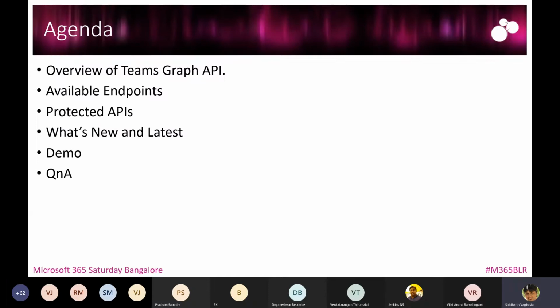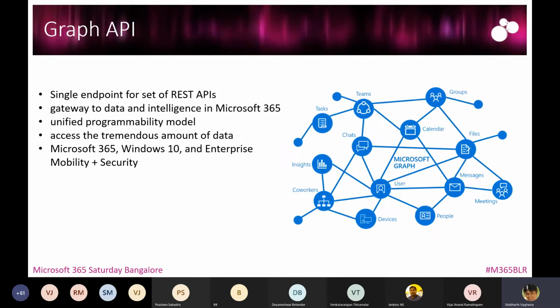So today's agenda: we'll first see the Teams Graph API overview. Then we will see the list of available endpoints. Then we'll talk about protected APIs within Teams Graph API. And we will see some of the latest and new endpoints which are available. And then we will see a demo of how to automate a team lifecycle using Microsoft Forms and Power Automate. And then at the end, there will be a Q&A session. And with that, I would like to start the session.